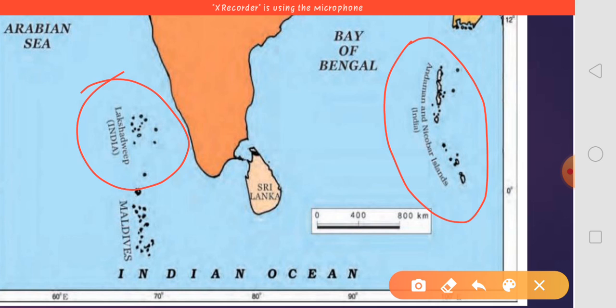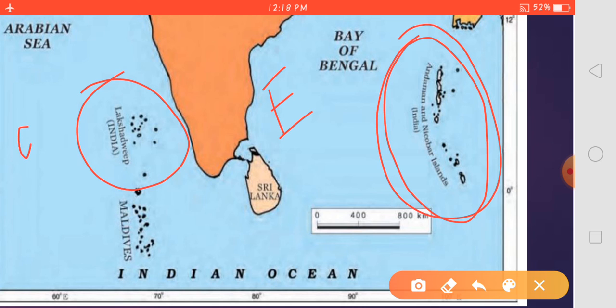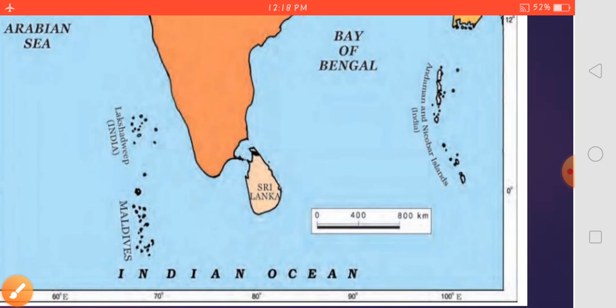So these two islands are located on different sides.